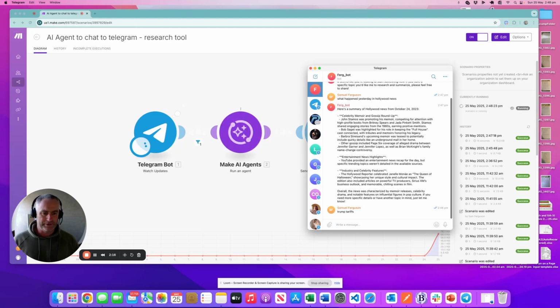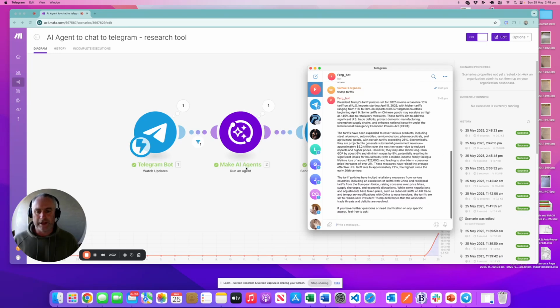It's something that would require research on the internet to actually create. We'll just see how it goes. You can see the Make AI agent is just thinking, and what's actually happening is it's reaching out to a tool, and here it's come back with a bunch of information about President Trump's tariffs. All very simple stuff. It's just created that from an internet search.